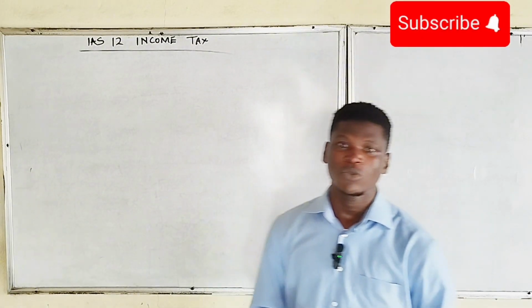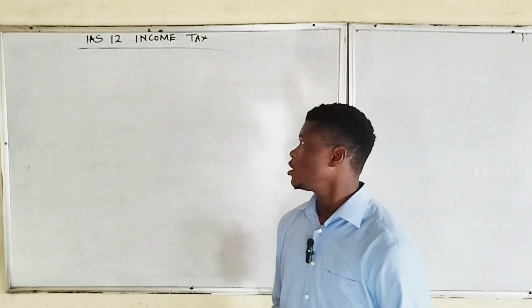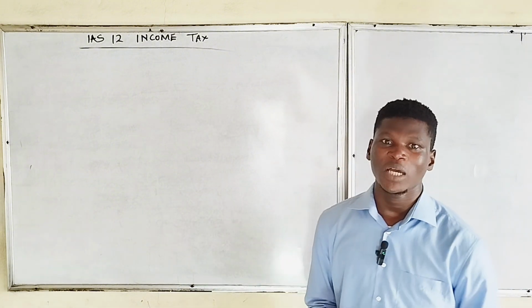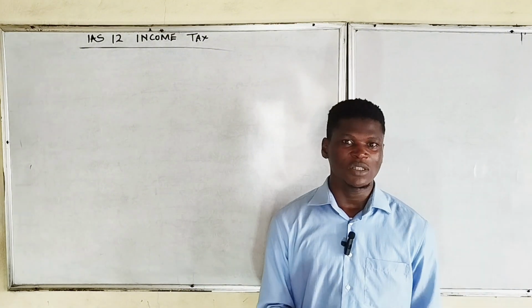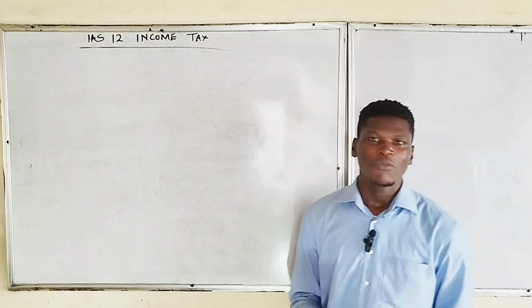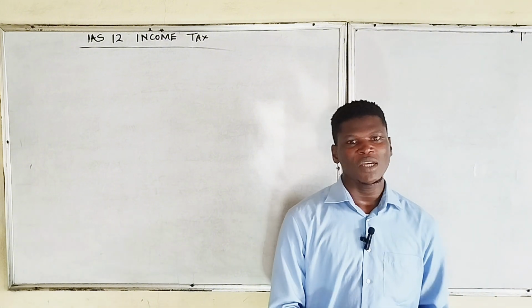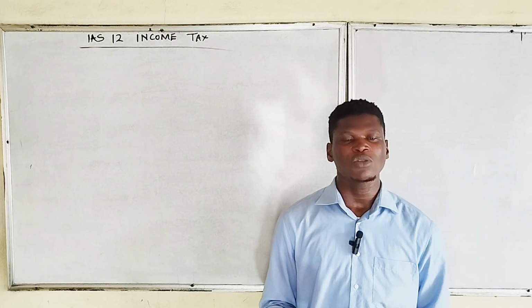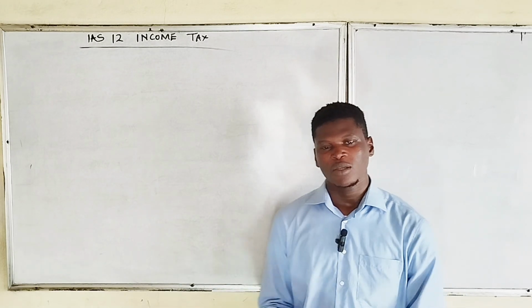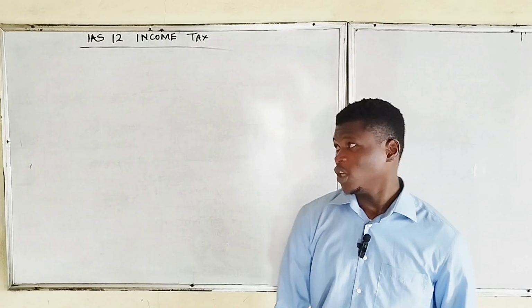My name remains Caleb, and today we'll be looking at another important standard, IAS 12, income tax. Income taxes, just like most of us already know, are dues paid by companies or entities and remitted to the government on their profit made for a particular period. So that's the definition of IAS 12 income tax.